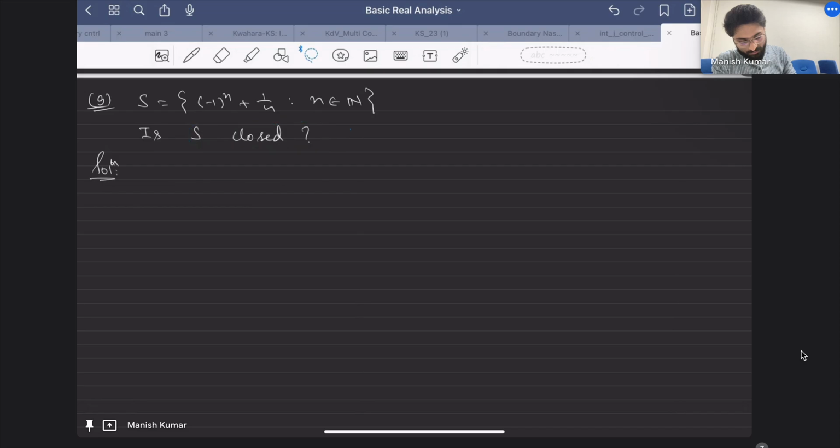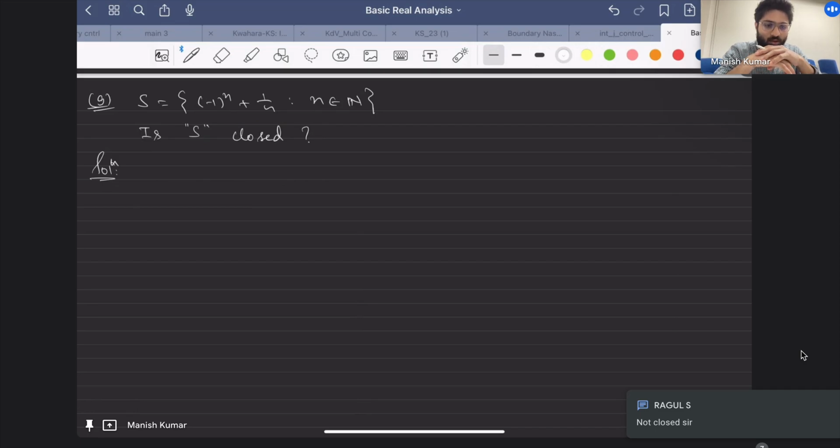Okay, closed means what? You know the definition, right? Not closed, okay? Someone has said not closed. Nice. So it is not a closed set, that is for sure. But do you know the definition of a closed set? Limit point belongs to that set S.